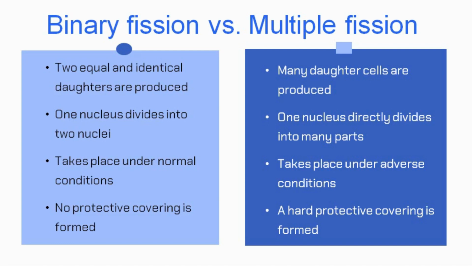Binary fission occurs under normal conditions, whereas multiple fission occurs when the conditions are unfavorable. During binary fission, there is no formation of protective covering. There is no cyst formation. However, multiple fission occurs during the process of encystation, where a hard protective covering or a cyst is formed.